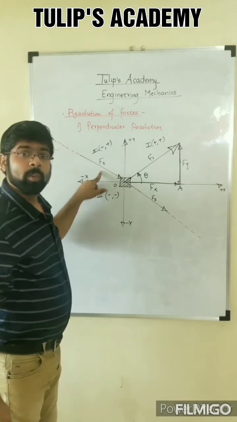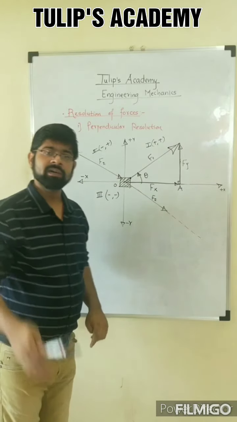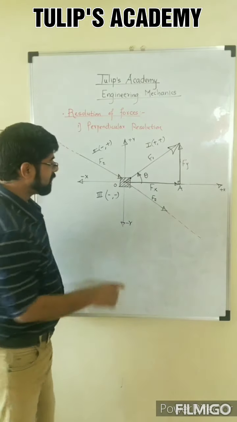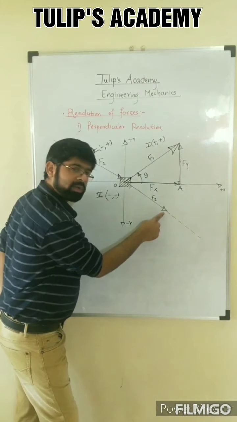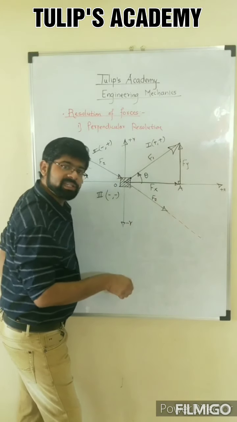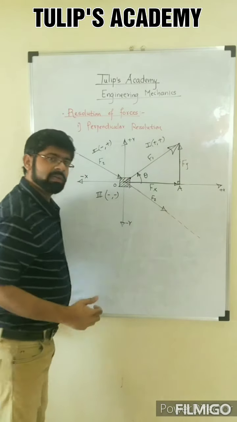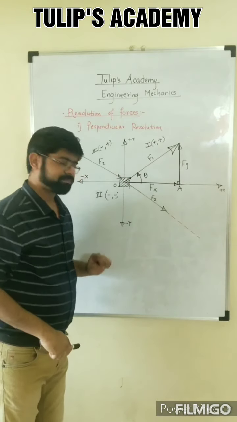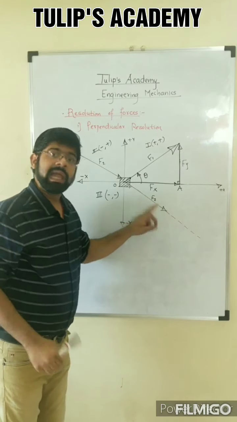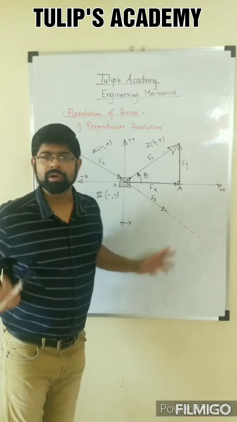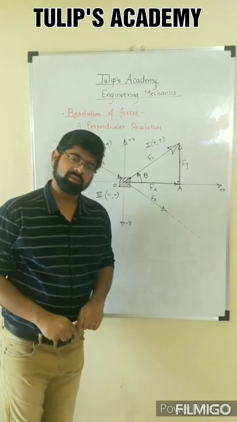Initially it was compressive in the second quadrant, now it is tensile in the fourth quadrant. And now if you look here, the force is tensile in the fourth quadrant and it is of pulling nature, and when it will apply on this object, the object will also come in the fourth quadrant. It means that now the force and effect of the force are in the same quadrant, and now you can resolve the force in the fourth quadrant.